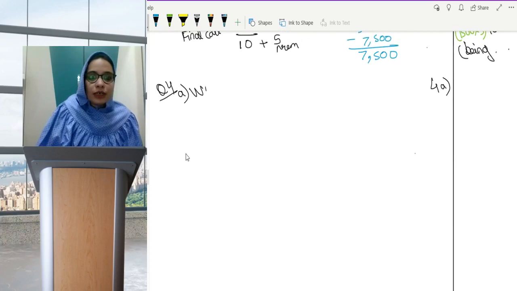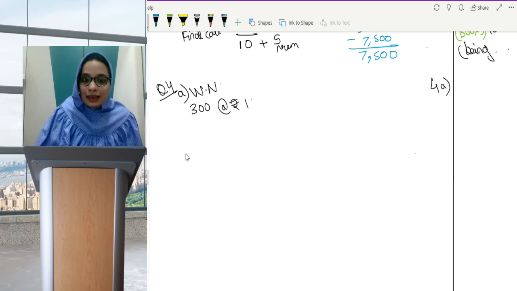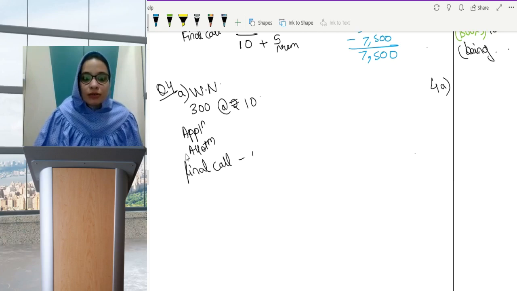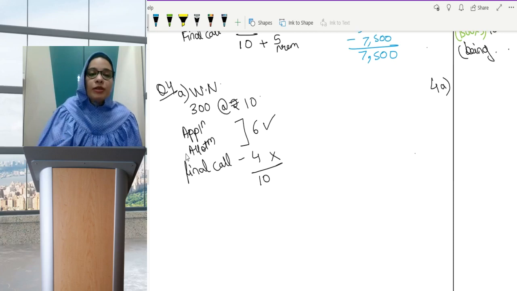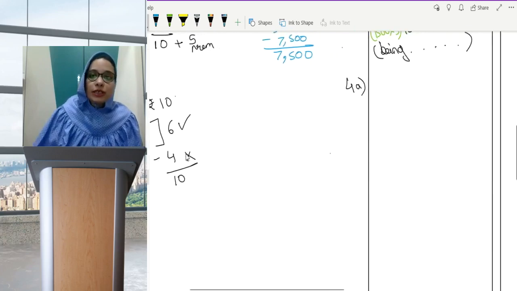Now we are on question number 4, part A, working note. So we are seeing that 300 equity shares are being forfeited, and they are of face value 10. They have not given us application or allotment amounts, or if there was any call, they have not given this, but they have said that the final call of 4 is not received. This 4 is not received. That means the remaining amount 6 must have been received, because the total should come to 10. So what will be the journal entry? Let's do the forfeiture entry.